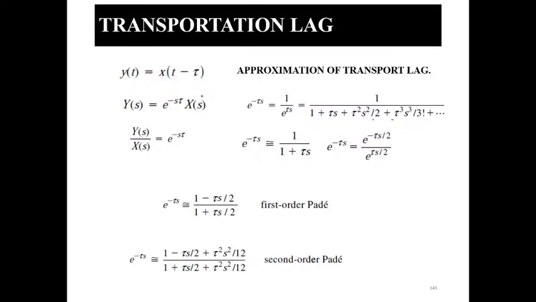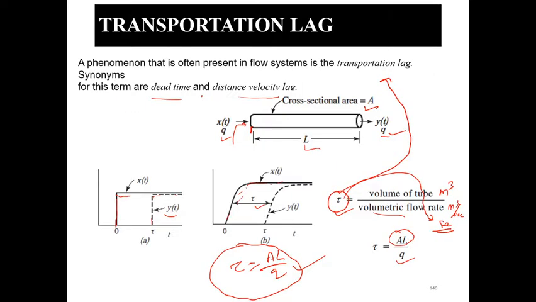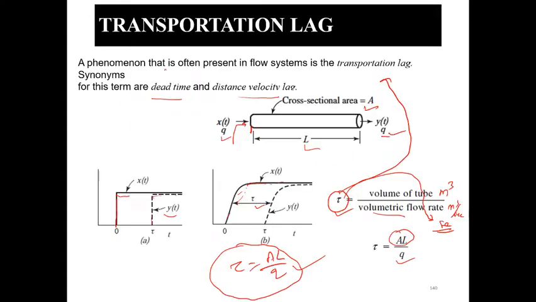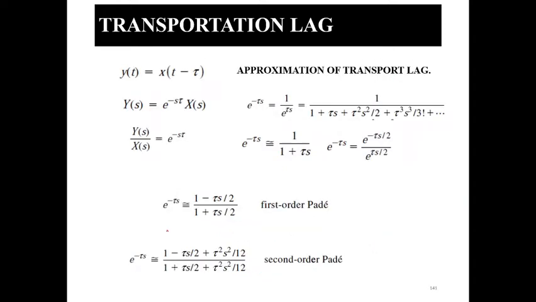Okay. So now, what is the transfer function of this transportation delay? You can find it with the help of this mathematical formulation. Let's say you are supplying some input x(t), and after some time, x(t minus tau) is nothing but the y(t). So there is a delay in the output. Okay. So what is the Laplace transform of this function? It is nothing but e to the power minus tau s into X(s).